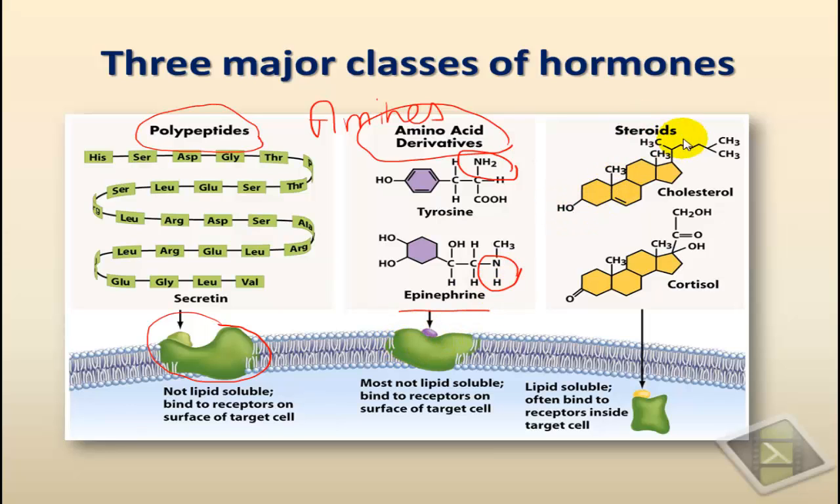The third group of hormones are the steroids, and those are nonpolar lipids. Therefore they would have their receptors inside the cell, in the cytoplasm. Examples of steroid hormones are cortisone, also known as cortisol. You have the sex hormones like estrogen and testosterone.